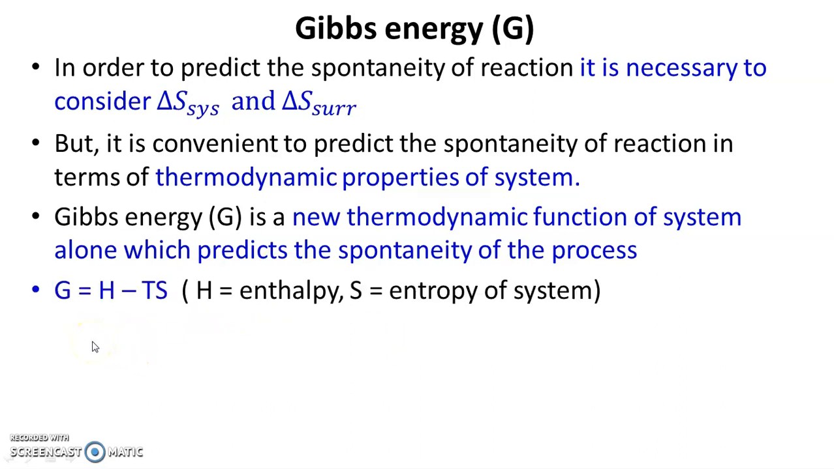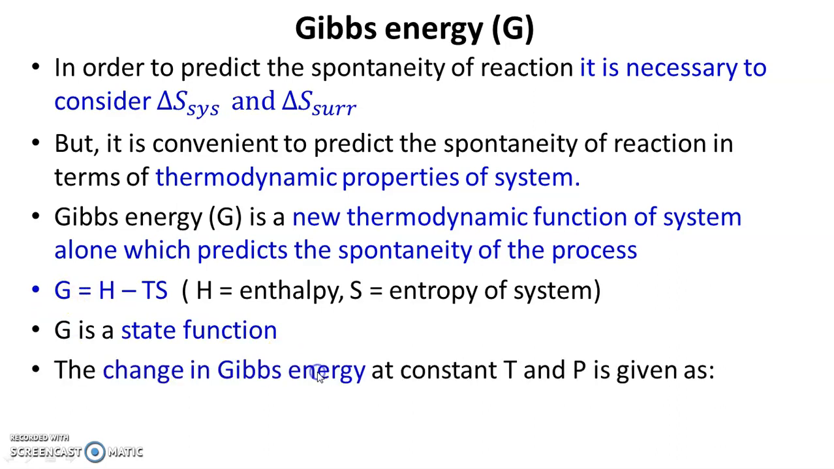And mathematically Gibbs energy is given by G = H - TS, where H is enthalpy, T is absolute temperature and S is the entropy of the system. As enthalpy and entropy are state functions, Gibbs energy is also a state function. It depends upon the initial and final state.